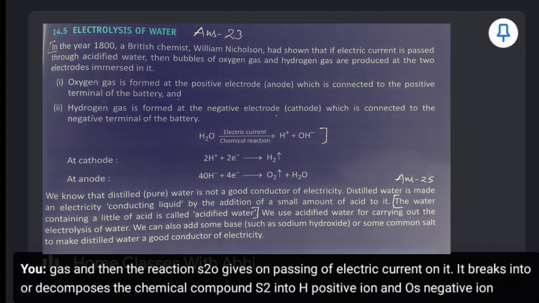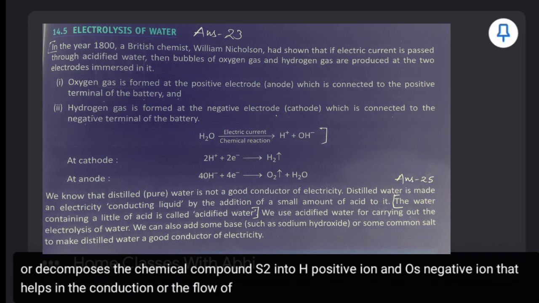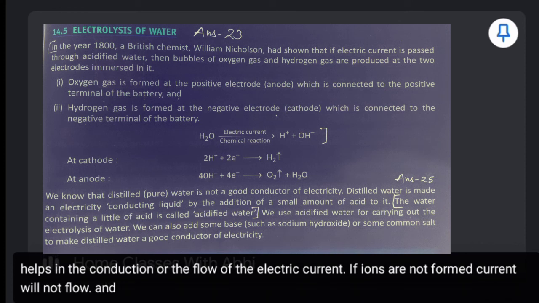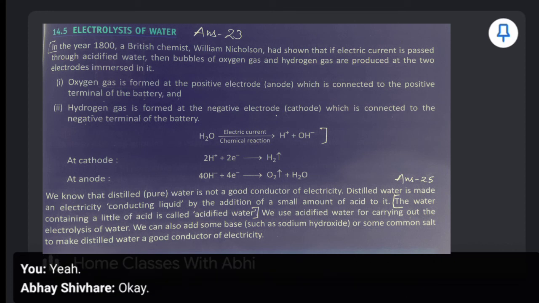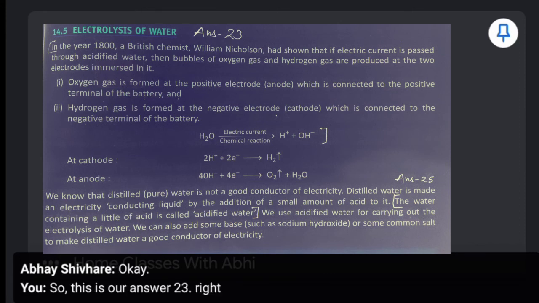That helps in the conduction or the flow of the electric current. If ions are not formed, current will not flow, and ions are formed in the process of electrolysis. So this is our answer 23. The next one.